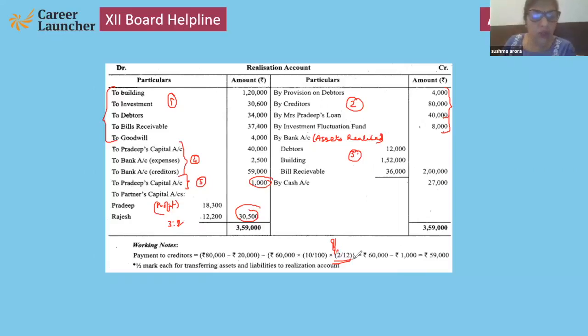Note down, children. So we can say realization account can be prepared in 6 steps. 1, 2, 3, 4, 5, 6. 1, asset transfer, liability transfer, asset sale, liabilities settled, then expenses. This fifth one is expenses, and sixth is profit.